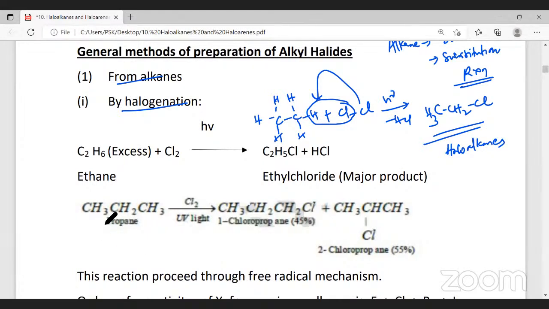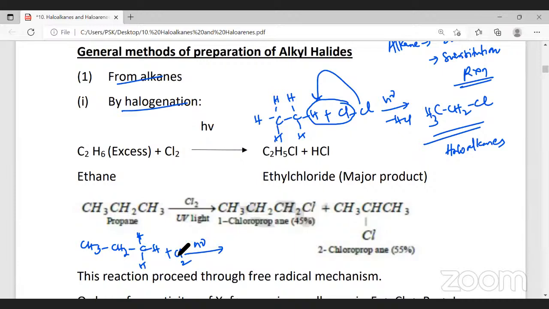Similarly, here they have taken propane. Propane is CH3, CH2, CH3. When this reacts with chlorine in the presence of sunlight, there are two possibilities.